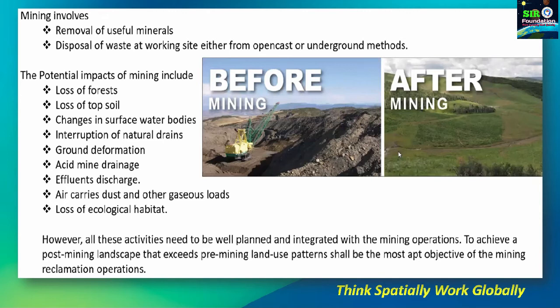Sometimes there is an accumulation of water, and there are also certain consequences of all these activities. So the potential impacts of mining include loss of forest, loss of topsoil, and changes in surface water bodies. If there is any river or small water body, then the composition of that water body changes, or the entire water body sometimes gets destroyed.